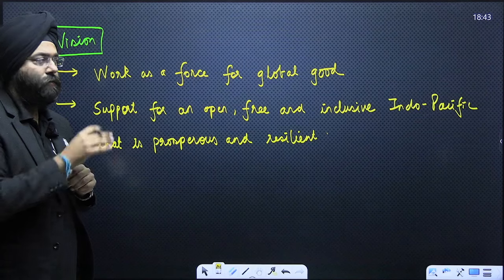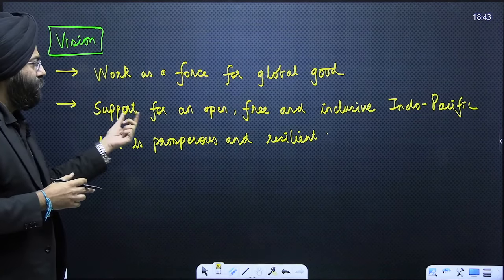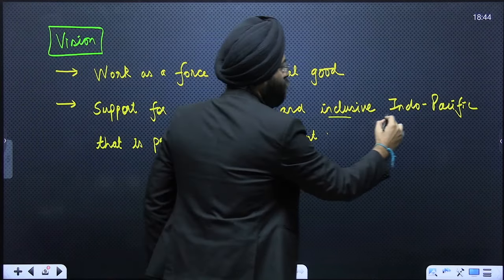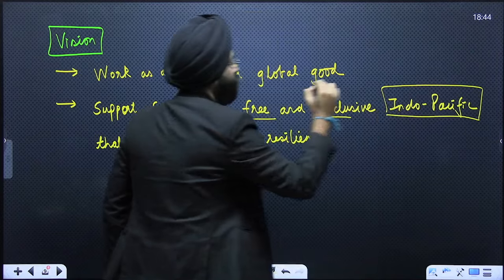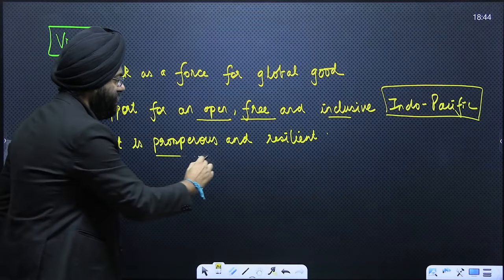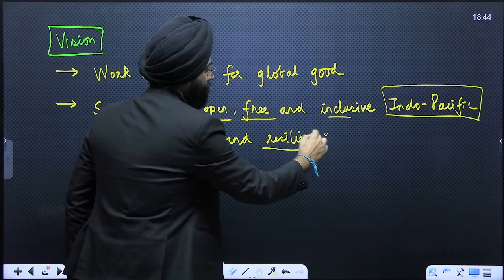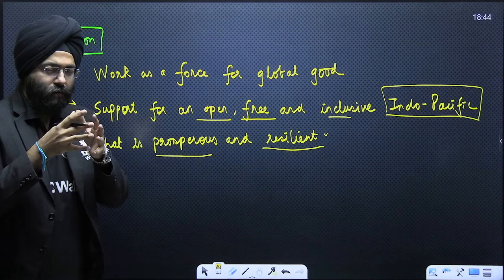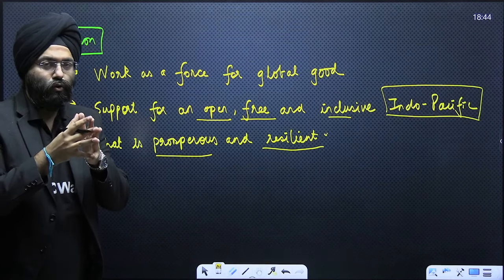Along with it, a very important aspect is support for an open, free and inclusive Indo-Pacific region which is prosperous and resilient. So they want this region to be peaceful. This is one of the major aims of the Quad group.